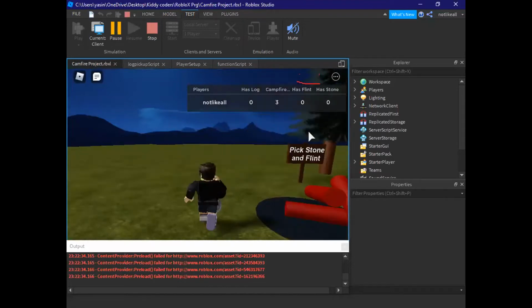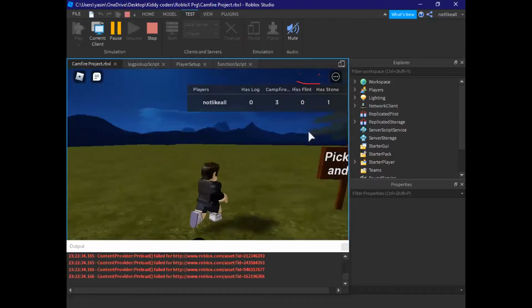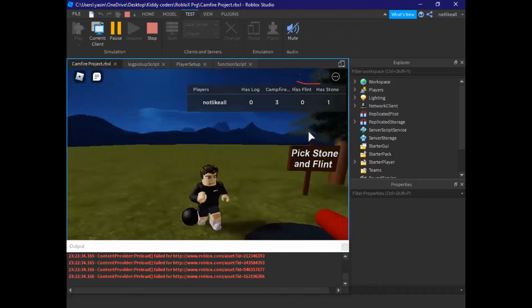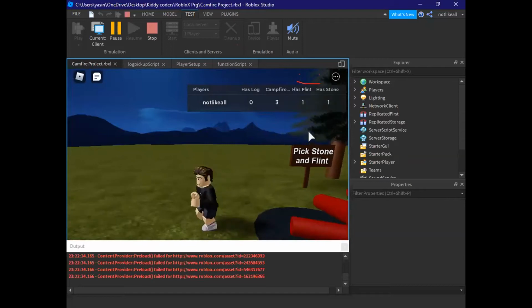You can make it much better than me. I was just focusing on how to code it. So I have one stone, I have one flint. I will just collect the flint from there. Okay, so I have one stone, I have one flint. I'm going to add it over here.